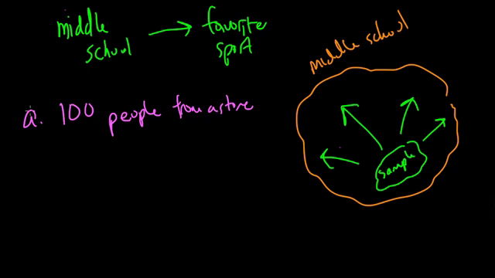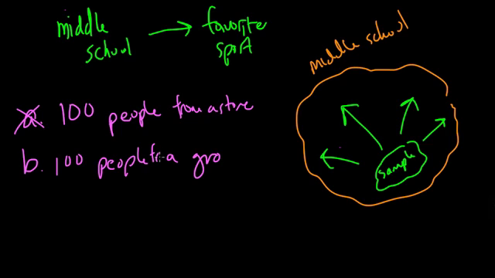However, it's not a good choice here because we're only aiming for middle school. We don't want to know what other people think. We're looking specifically at middle school students. So then another thing you might get is 100 people from another location, let's say from a grocery store. Well, this would be inaccurate for the same reasons, because we don't want to know what all these people think. We want to know specifically what the students at the middle school think.